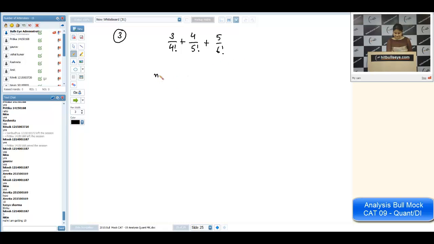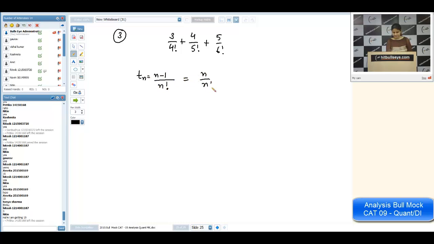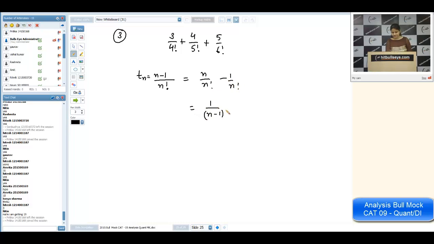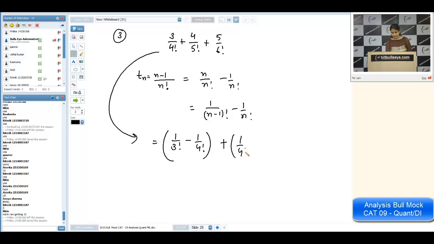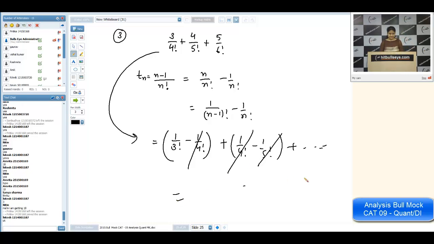I'm writing the nth term, it will be n minus 1 upon n factorial. So I can write it as n upon n factorial minus 1 upon n factorial. So it will become 1 upon n minus 1 factorial minus 1 upon n factorial. So now coming to addition part, we can write it as 1 upon 3 factorial minus 1 upon 4 factorial, 1 upon 4 factorial minus 1 upon 5 factorial, and so on. These many terms are cancelled. That's why we are left with 1 by 6. That is the answer in this case. Is it okay?